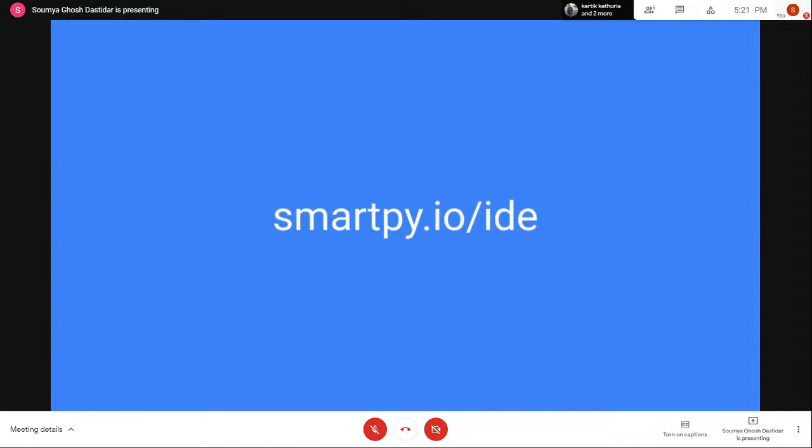Talking about some developer tools. So first of all, smartpy.io/ide is where you can start coding your smart contract. If you have experience with Ethereum, you know that there's something called Remix, which is an in-browser editor for Solidity and Python. So smartpy.io/ide is the browser editor for SmartPy. You can write your code there, test it, and even deploy it from there. I'll show you how you can do that soon in the code walkthrough.